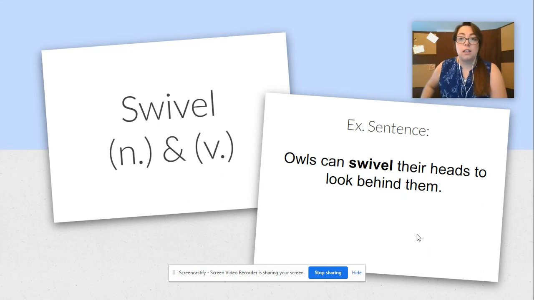All right, guys, and our last word is swivel. It is a noun and a verb. And our example sentence is owls can swivel their heads to look behind them. So, what does that mean? What does it mean when an owl swivels their head to look behind them?